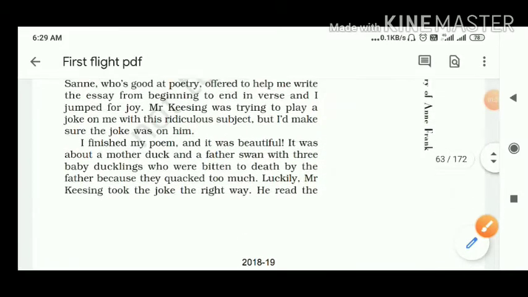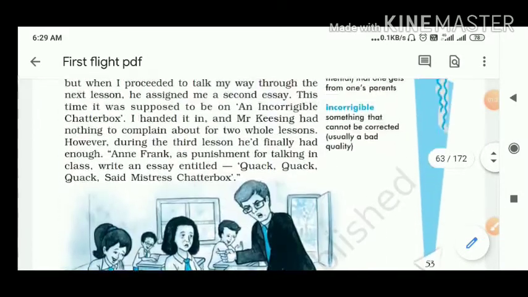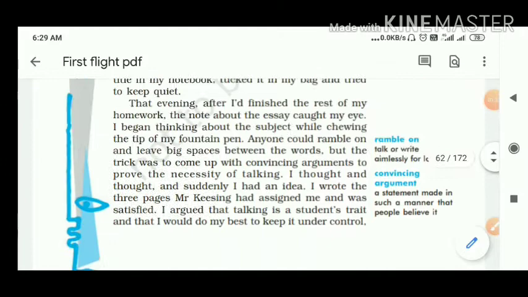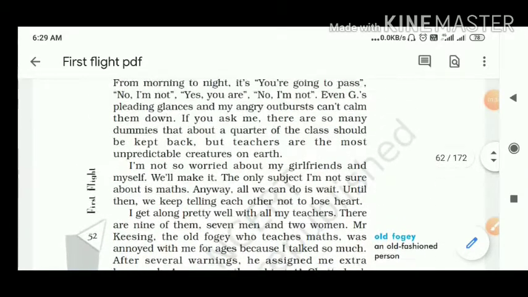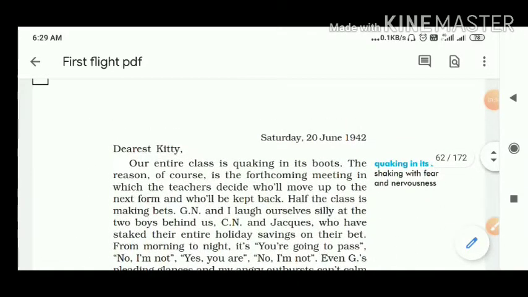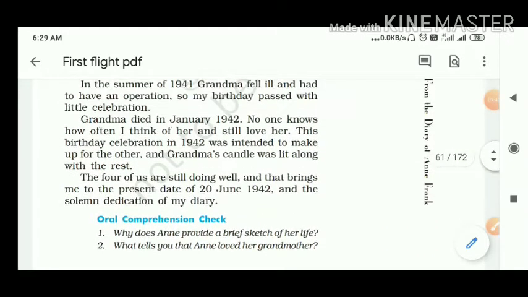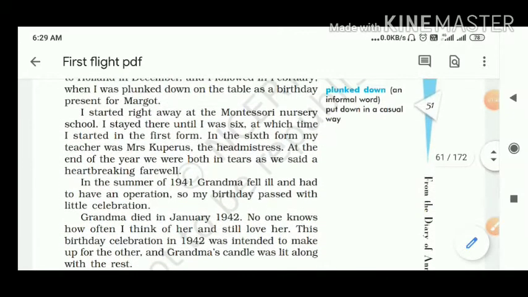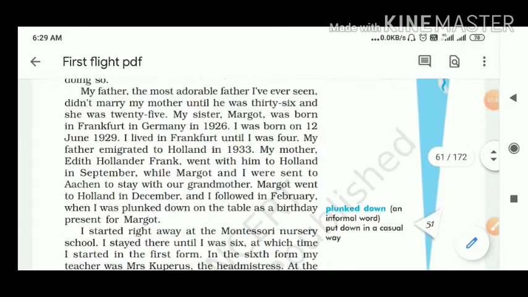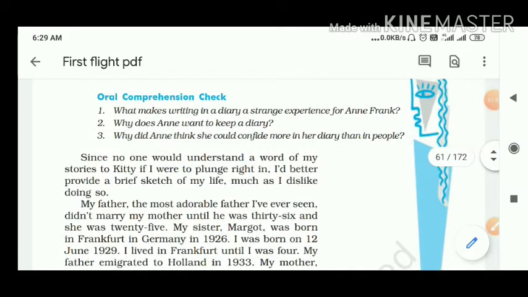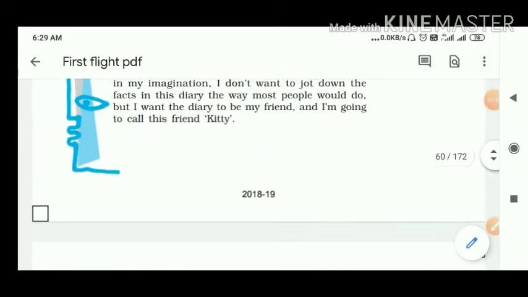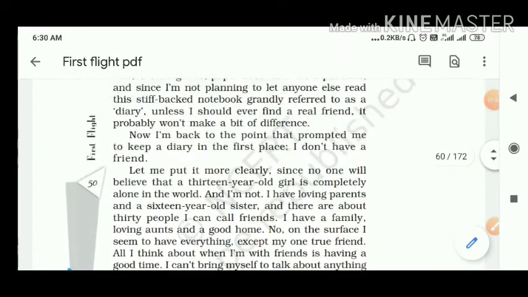But so far as diary writing is concerned, you will keep it in your mind. The form of diary writing is much more important for you. How it is, that I'll explain to you separately. But just before that, you will keep it in your mind that this diary writing is in your syllabus, especially for the composition work.